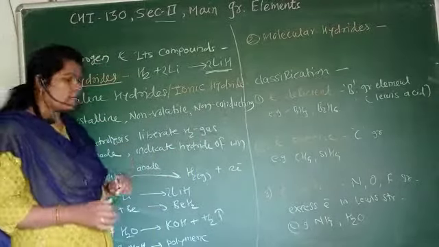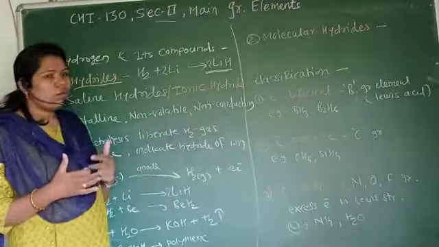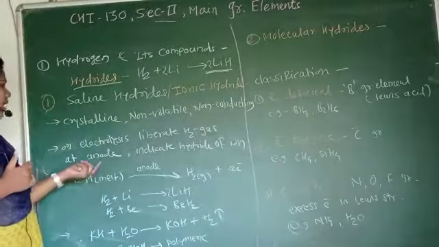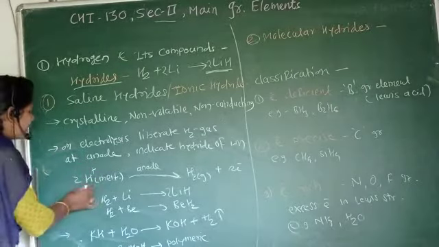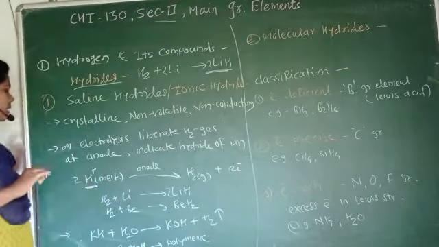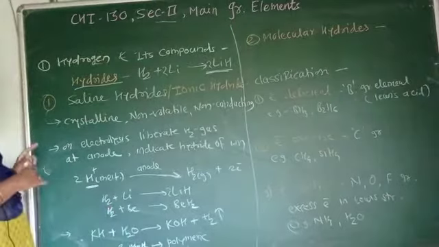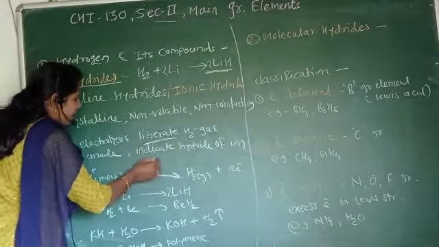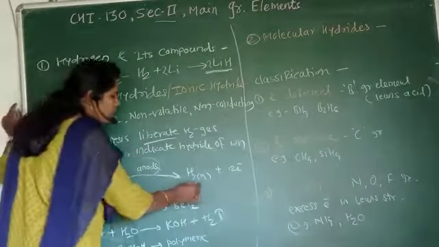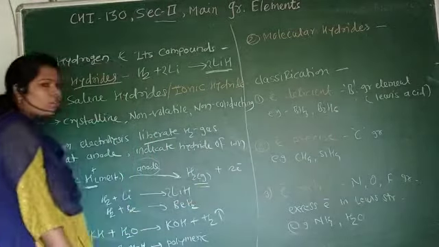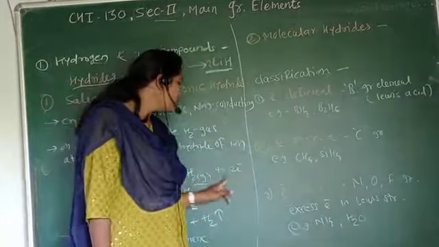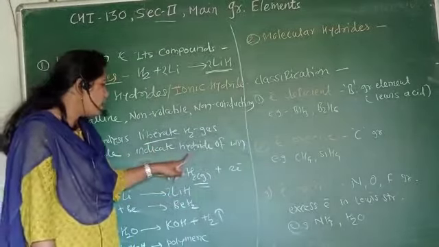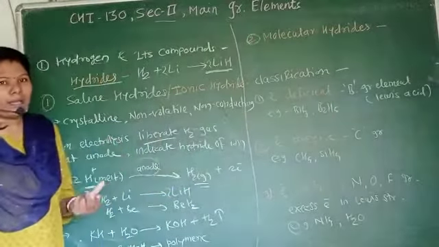Next, on electrolysis, there is a formation of hydrogen gas at the anode. What happens here? The hydride ion, which is in the molten state, is liberated at the anode, and there is a formation of H2 gas, hydrogen gas, by removing two electrons. This indicates that hydride ions are present in the binary structure.